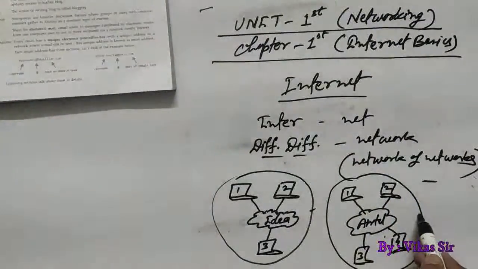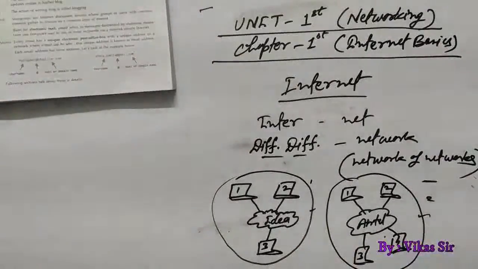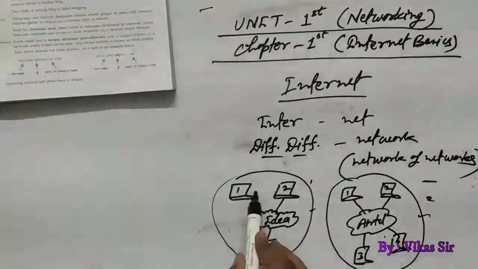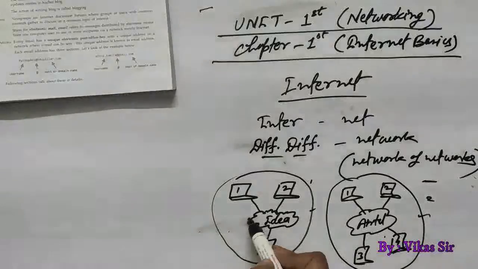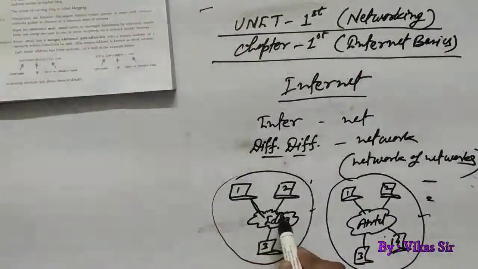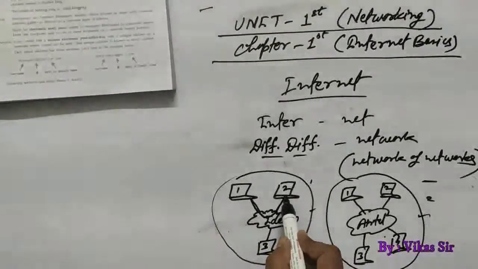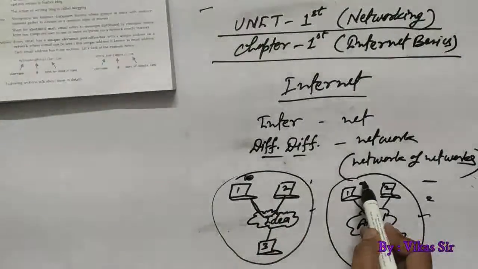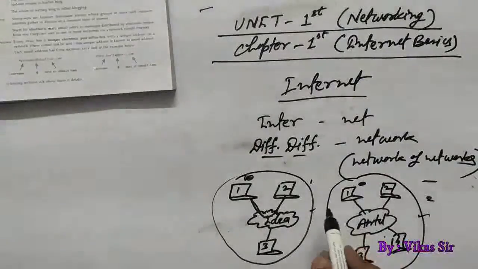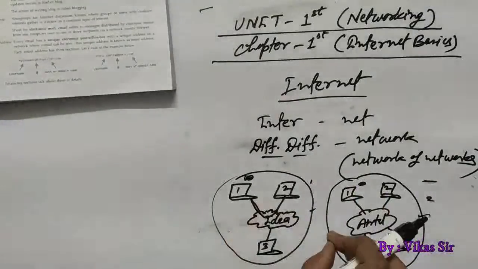So how many intranets are there? One intranet and a second intranet, or we can say this is the first network and this is the second network. When we want to transfer files from one system to another system within a network, it will be very easy, because the files first go to this particular network, and the Idea network transfers the files again towards the receiver, that is the second PC. But if we want to send a file from this PC to a PC in another network, it will not be easy, because these two systems are in different networks, so it will not be easy to transfer files from one network to another network.